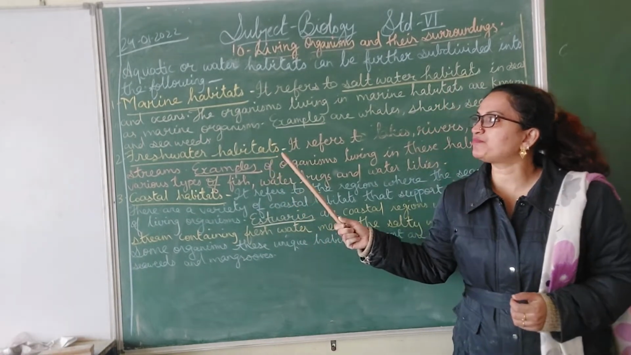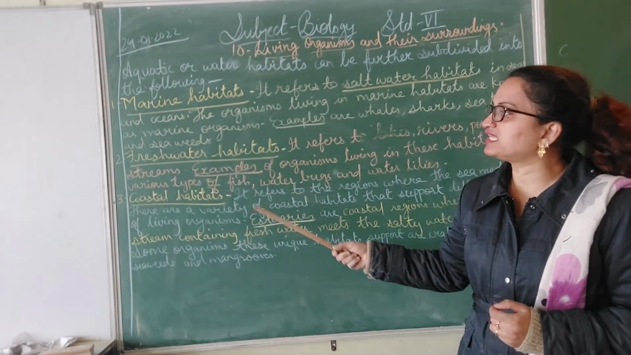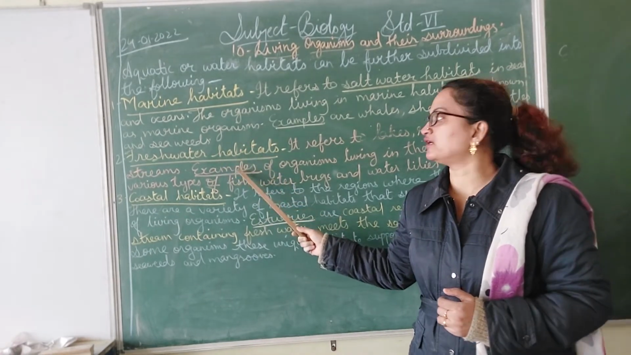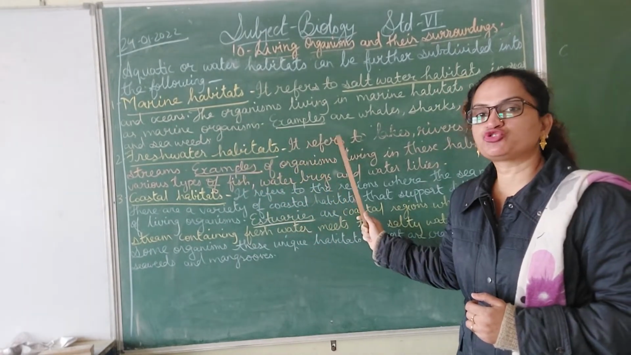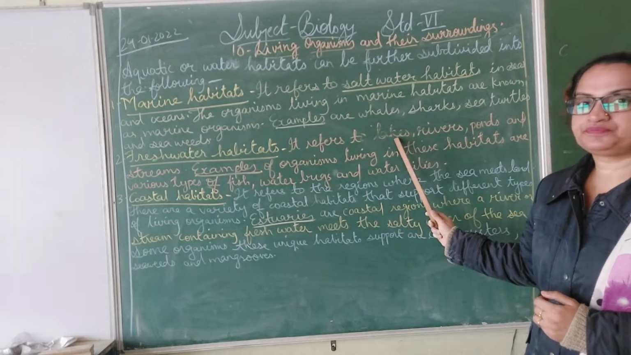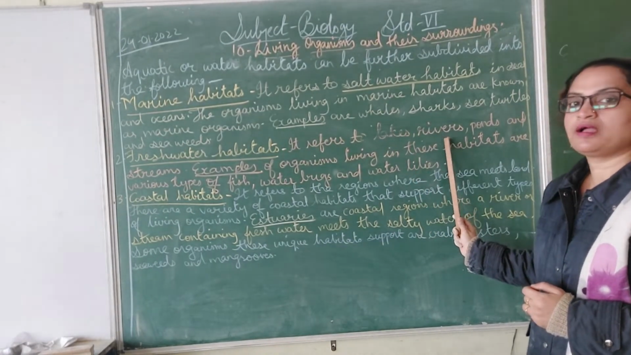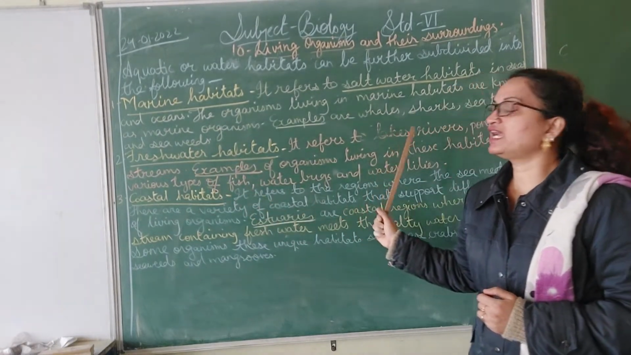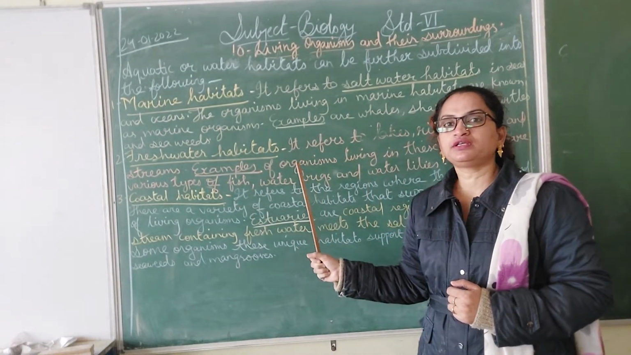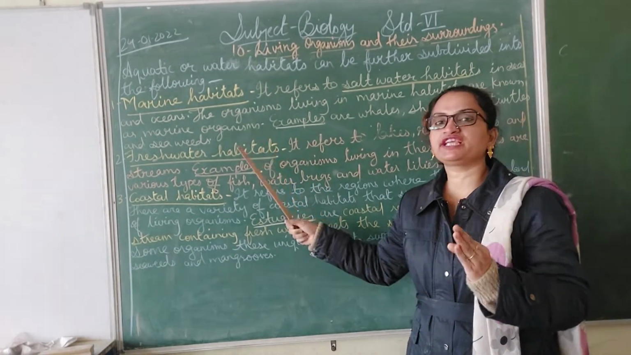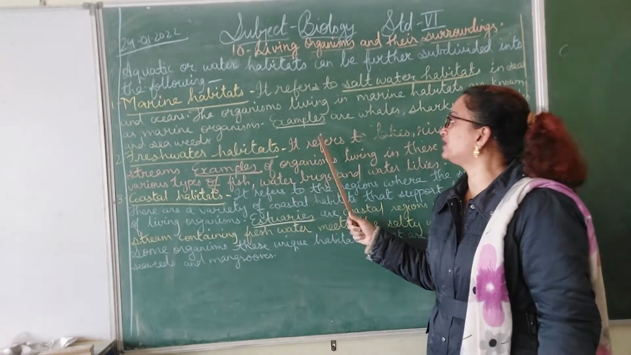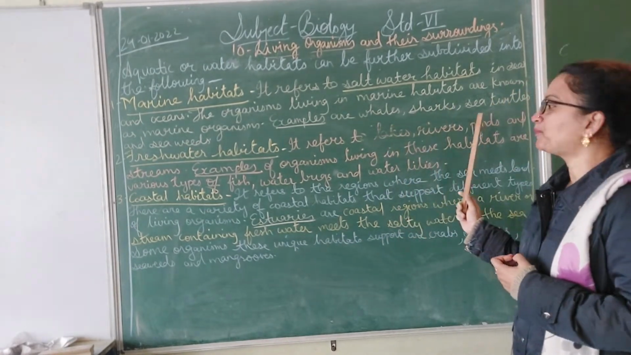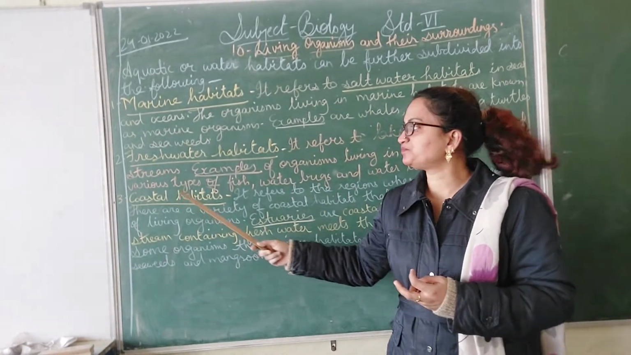Now the second type of the aquatic habitat is the freshwater habitat. It refers to lakes, rivers, ponds and streams. Means they are the freshwater sources of water. So the freshwater habitat refers to what? Lakes, rivers, ponds and streams.